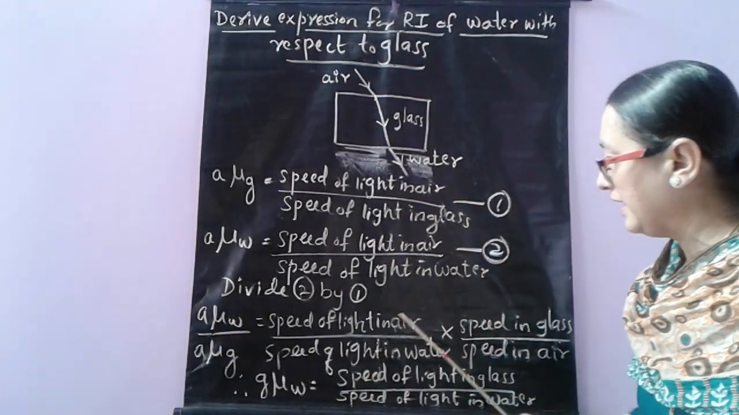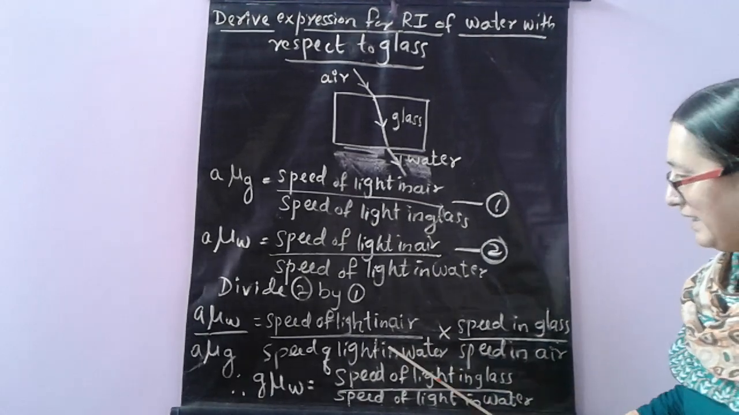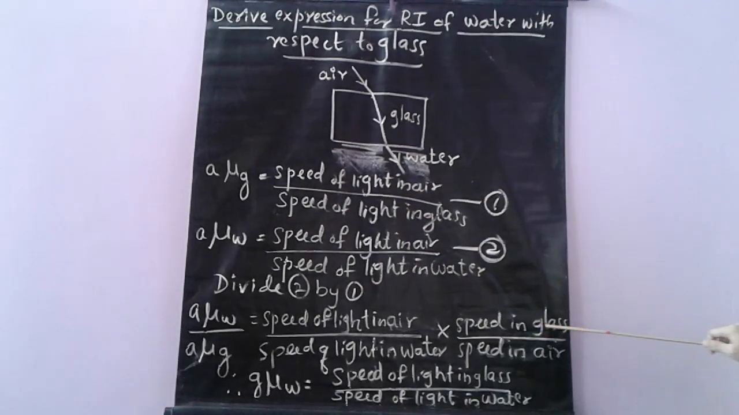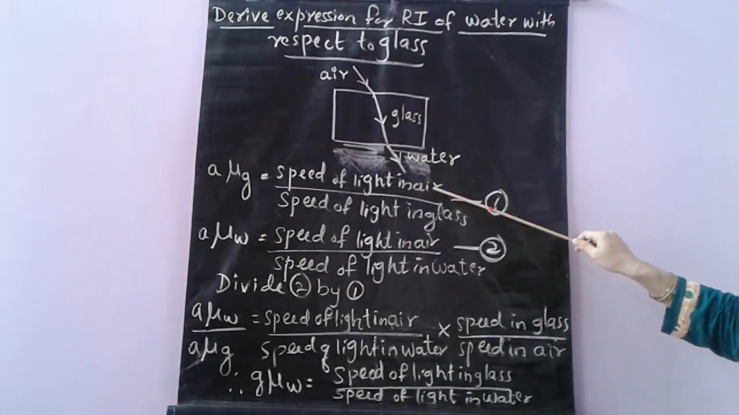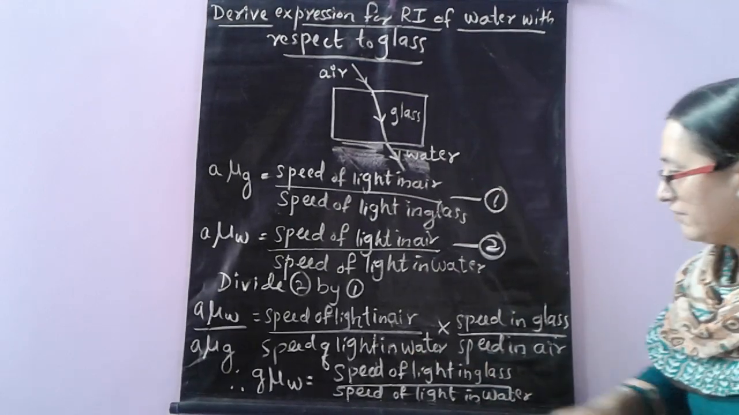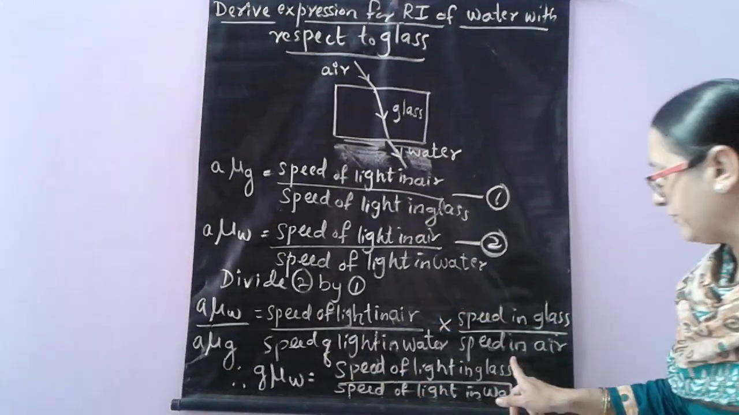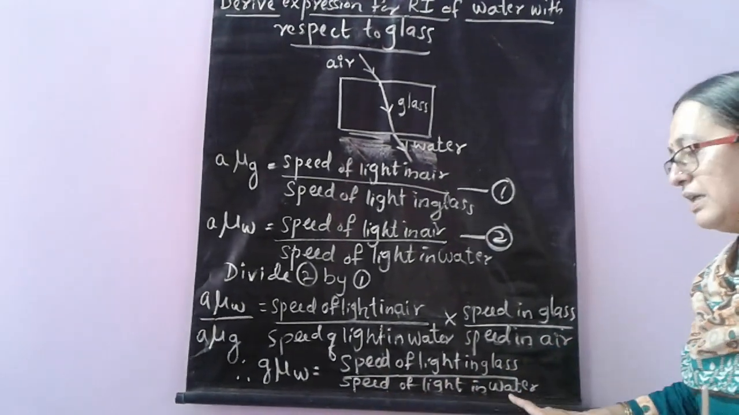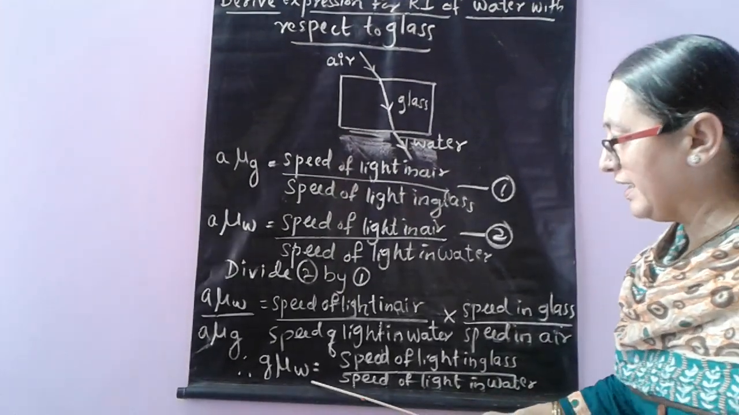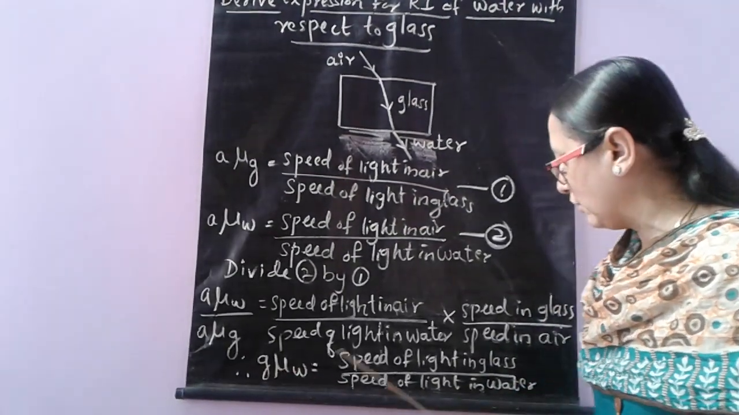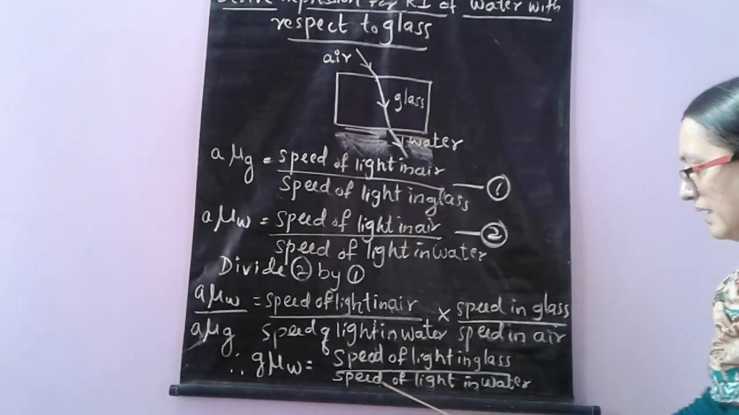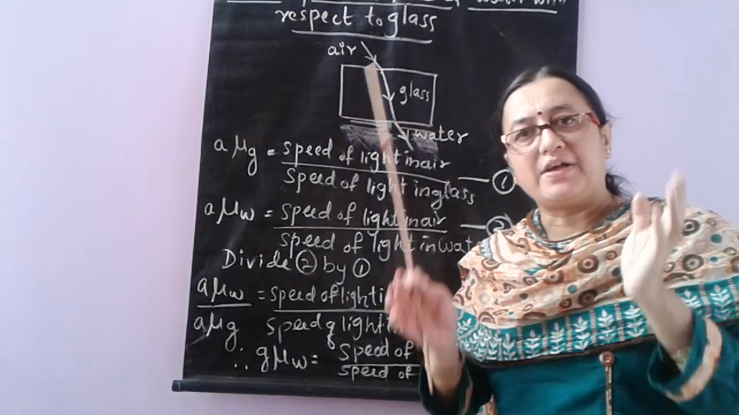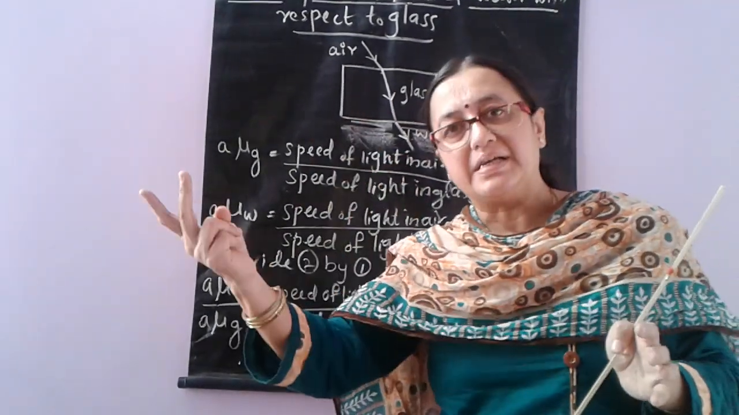here speed of light in air by speed of light in water, that is the second expression, divided by the first, which will be the reciprocal of the first expression, that is speed of light in glass by speed of light in air. Then we can cancel speed of light in air and speed of light in air. What is left will be speed of light in glass by speed of light in water. So refractive index of water with respect to glass is equal to speed of light in glass by speed of light in water. So in this way, when we know the speed of light in any two mediums, we can